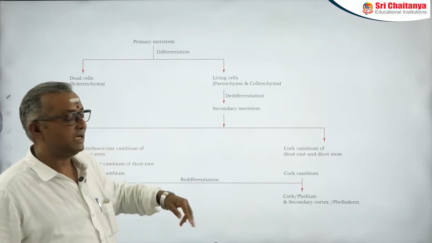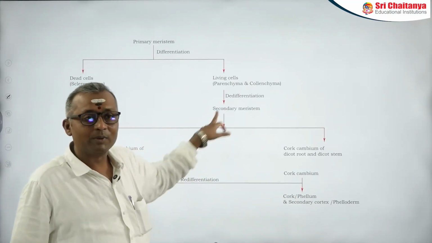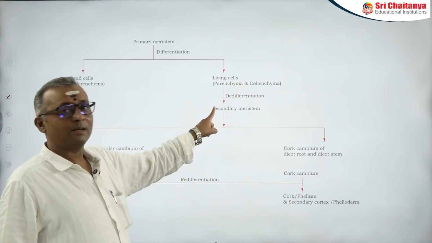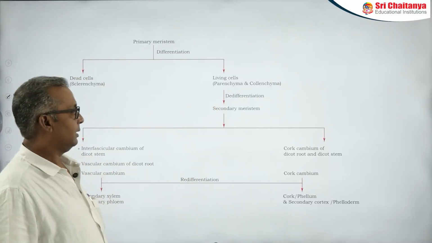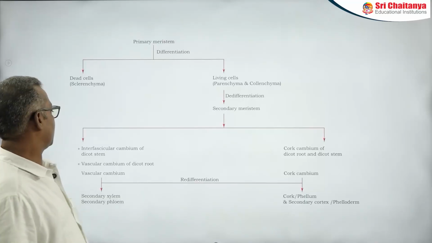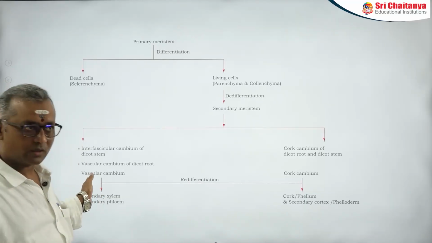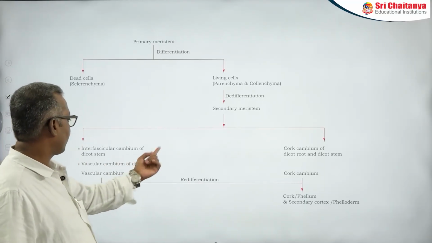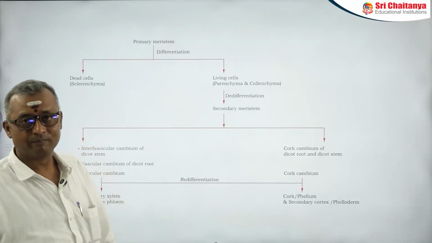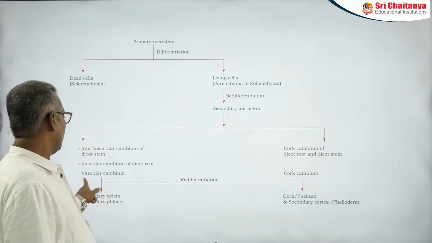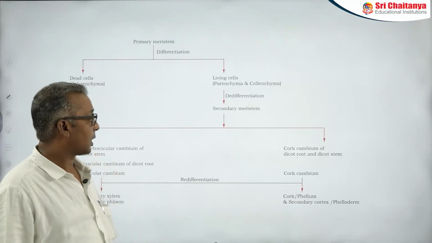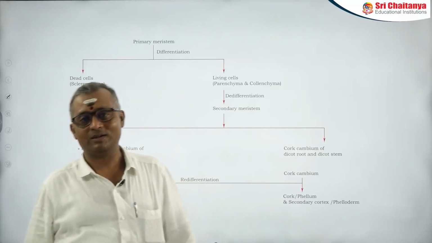Because of this dedifferentiation, you are getting secondary meristem. I have given examples for secondary meristems also here in the flowchart, like interfascicular cambium of dicot stem, vascular cambium of dicot root, and cork cambium of dicot root and dicot stem.